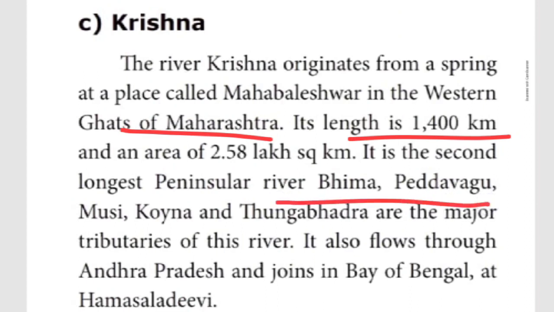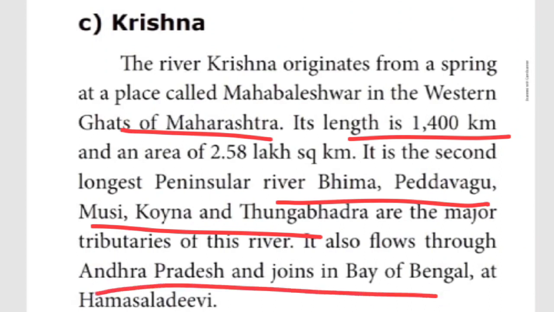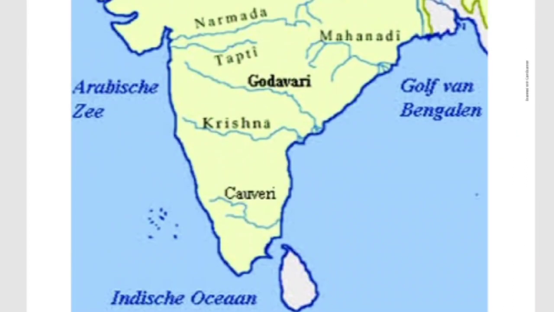Bhima, Pedavagu, Musi, Koyna, Tungabhadra. The tributaries in the sense sub-rivers, small rivers. It also flows through Andhra Pradesh and joins the Bay of Bengal at Hamsaladevi. In that place only it's joining the Bay of Bengal. So this much only. The Krishna location is also in Andhra Pradesh.